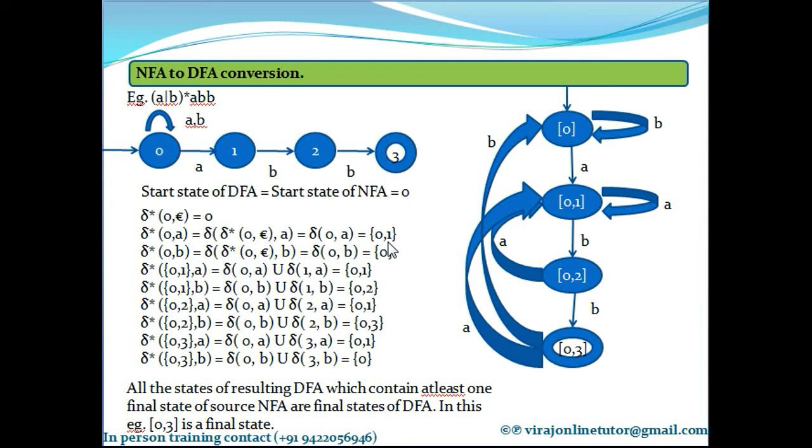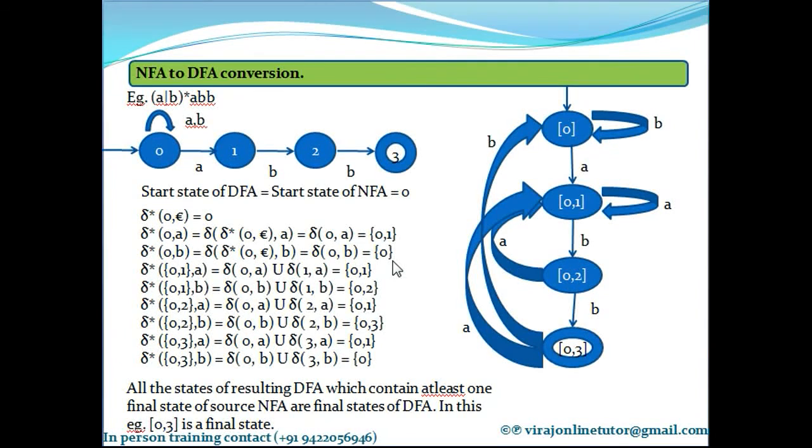Next step is to compute delta asterisk of 0 comma B, which is equal to delta asterisk of 0 comma epsilon, comma B. But delta asterisk of 0 comma epsilon is 0, so substitute 0 here. What is delta of 0 comma B? Delta of 0 comma B is 0. Just write 0 here.